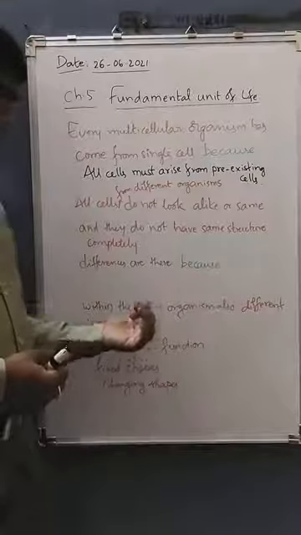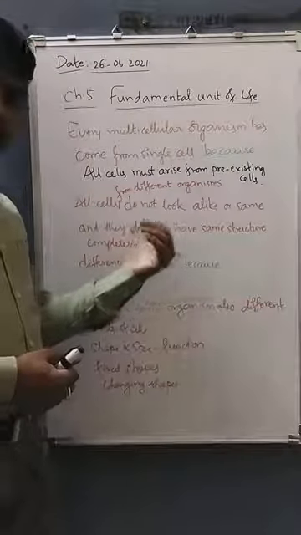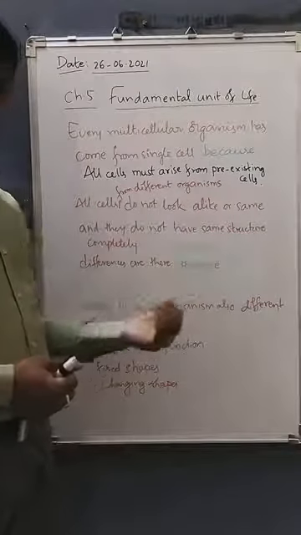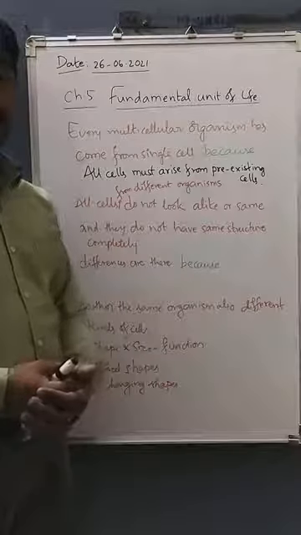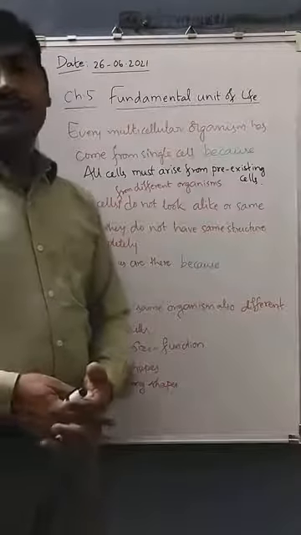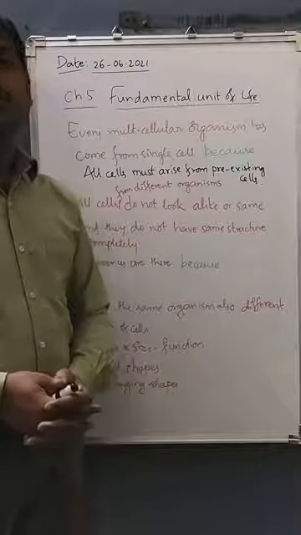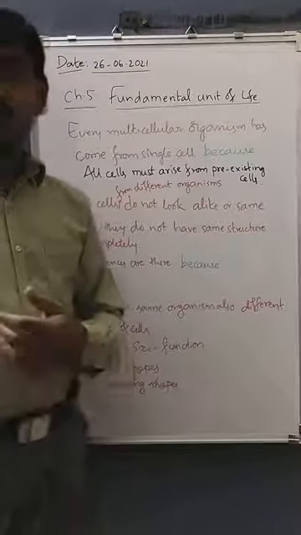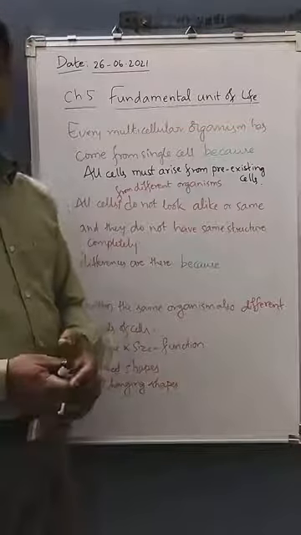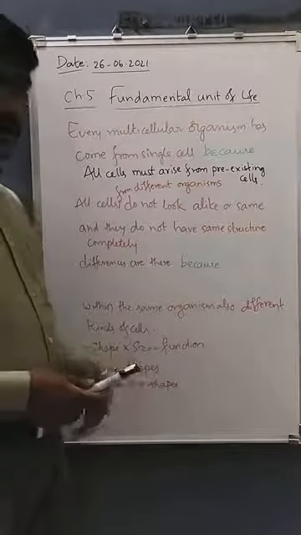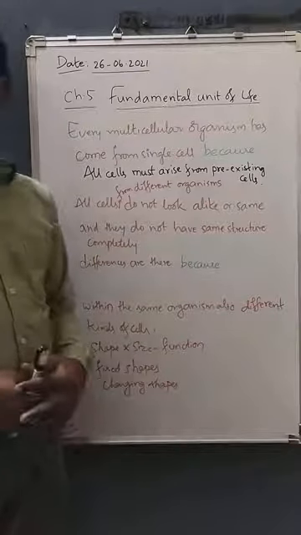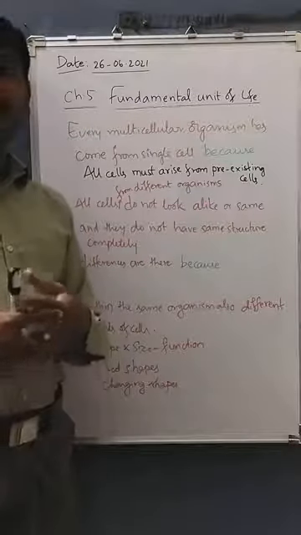Next, different organisms have different cells, but within the same organism also there may be different kinds of cells. In highly complex organisms like human beings and many large animals, there are different kinds of cells within the same organism, because the level of organization is very high.